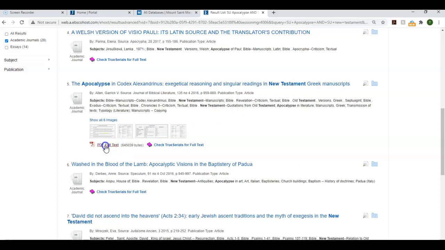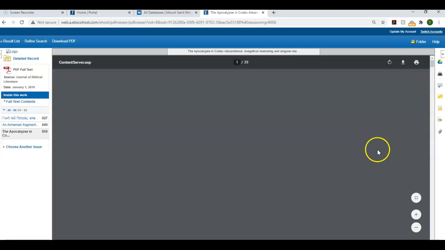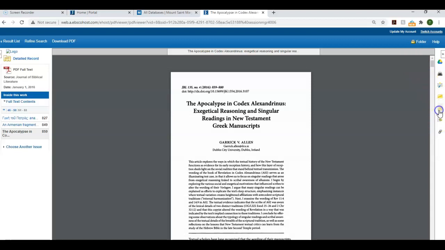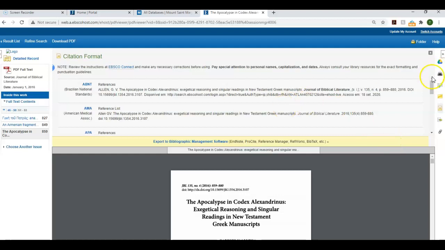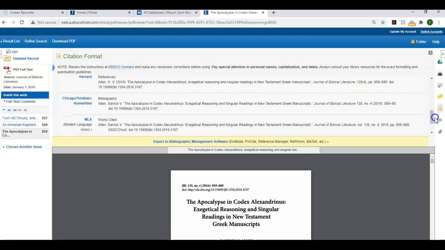So we're going to click on this article, the PDF, and the PDF is a scanned version exactly as the article would appear in the journal page to page, so you can cite it in your sources. And at this point you could download the article or print it. And there's also a citation feature. So the article will be listed in the various citation styles. Just have to make sure you pick the correct one, and you'll see that you can just copy this into your bibliography.